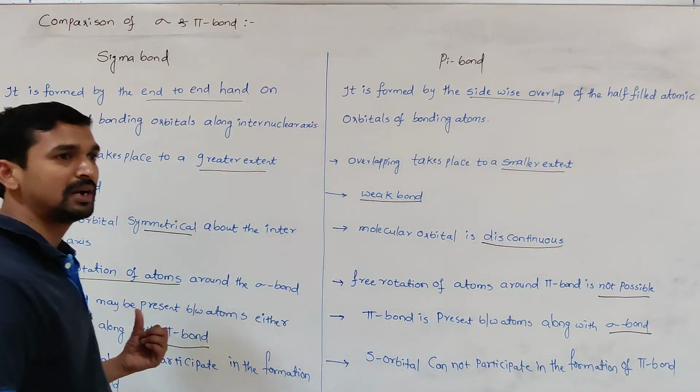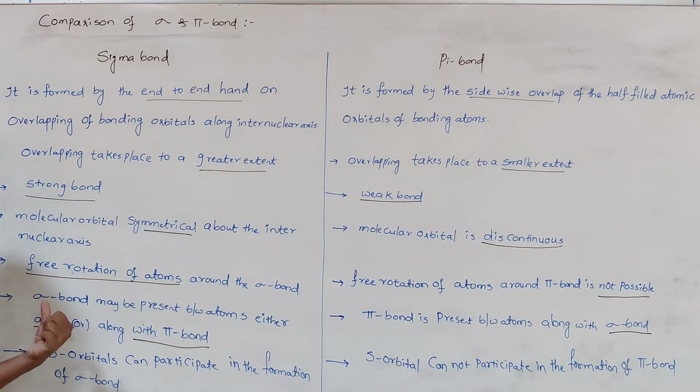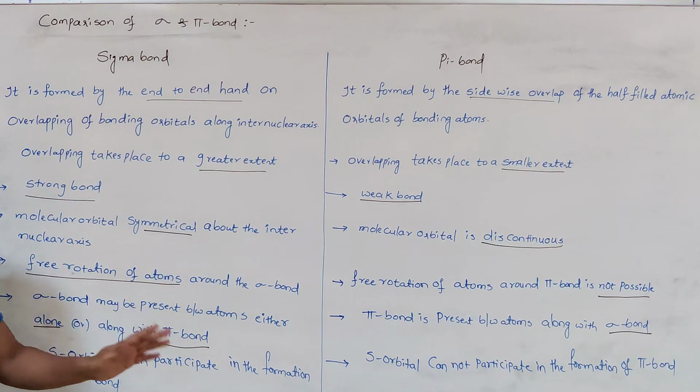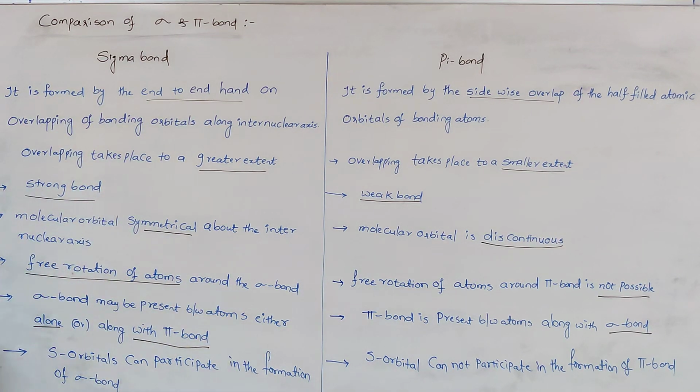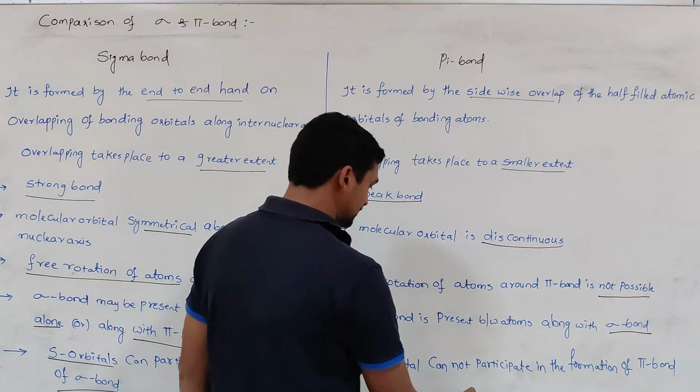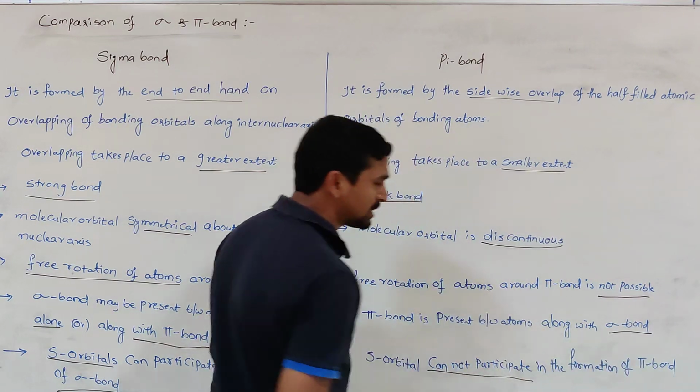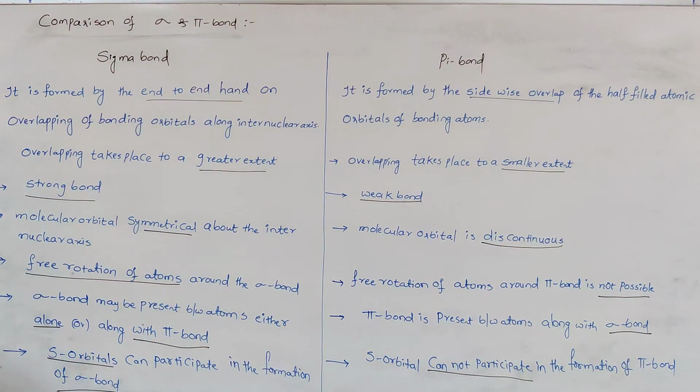That means a sigma bond may be present between two atoms either alone or along with pi bonds, whereas the pi bond is always present along with which one? Sigma bond. And as I already said in the types of overlapping, the s orbital always participates in the formation of sigma bond. It never participates in the formation of which one? Pi bond. So these are the main differences between the sigma and pi bond.